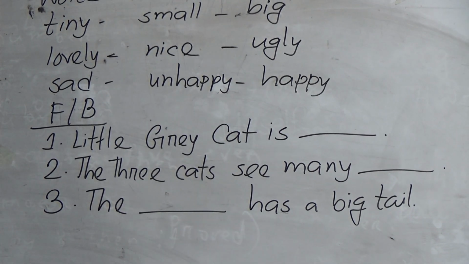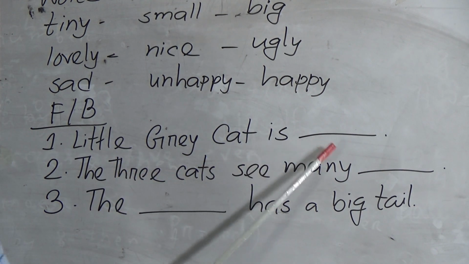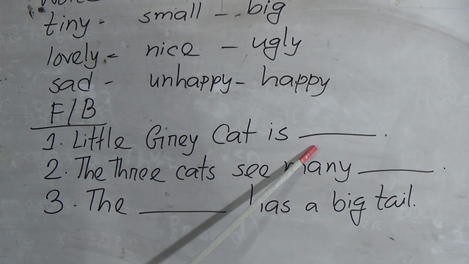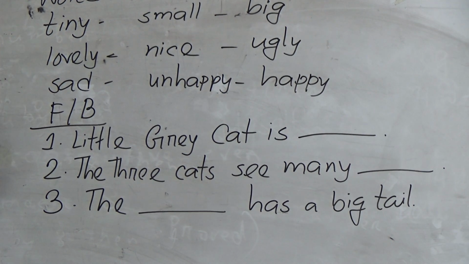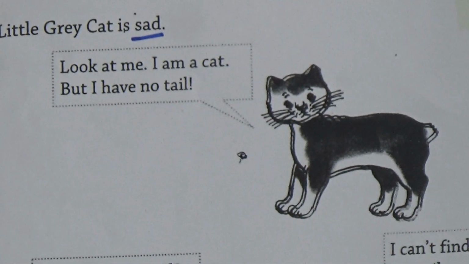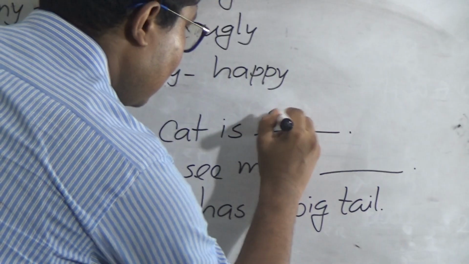So fill in the gaps. Little gray cat is dash. So we will go to the book. Little gray cat is sad. The word sad is missing here. So we will write little gray cat is sad.